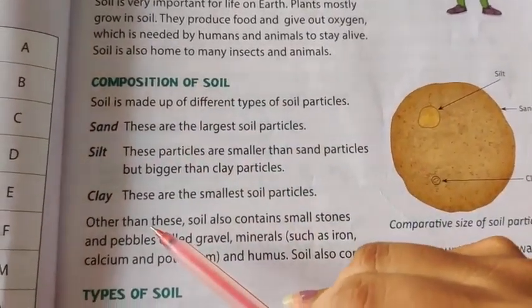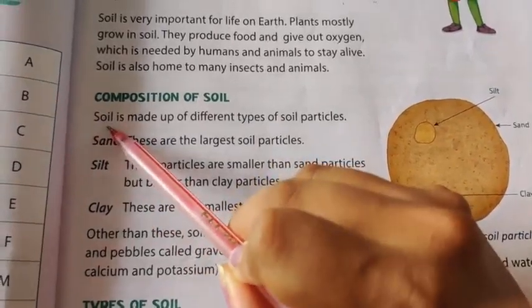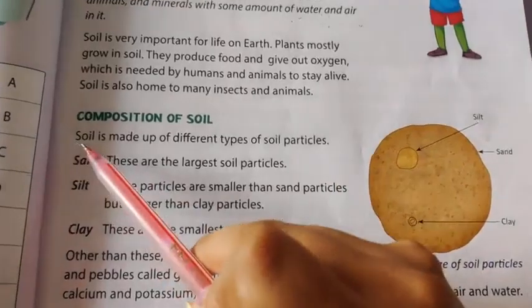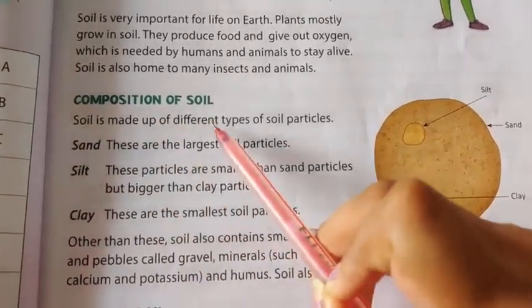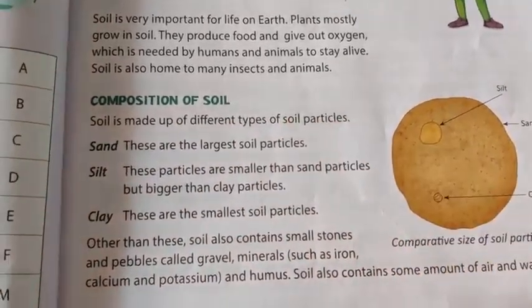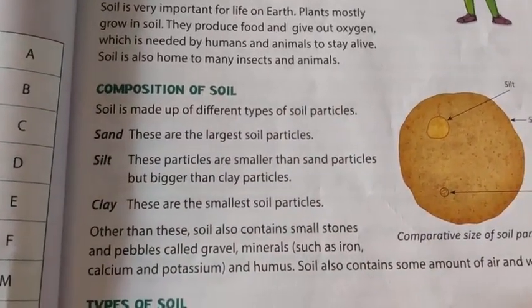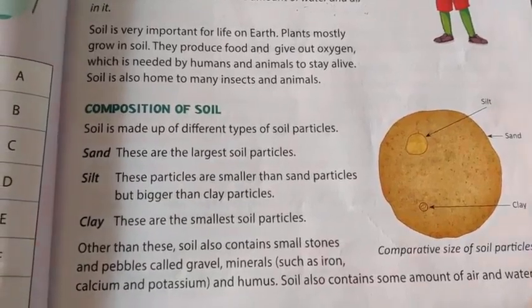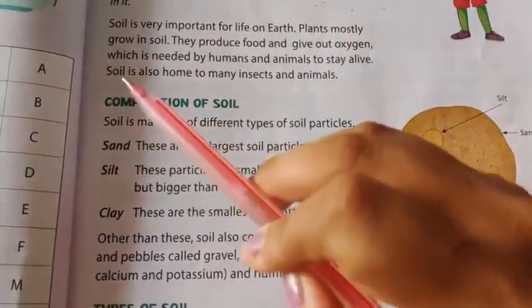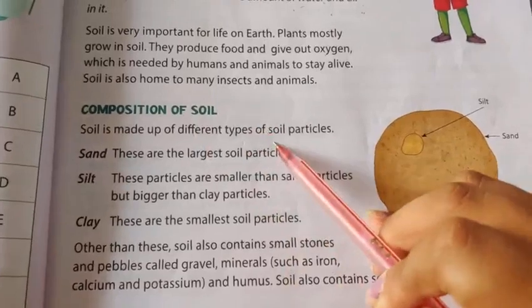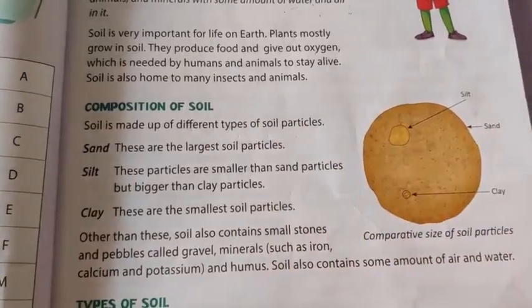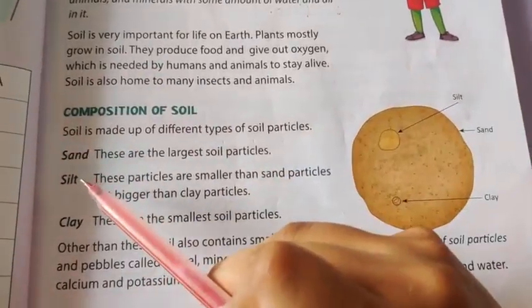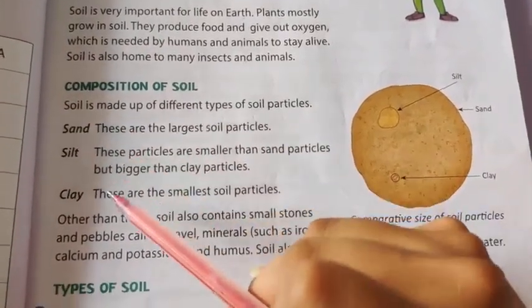So let's start. Okay. Soil is made up of different types of soil particles. Soil जो है वो कैसे बनता है? Different particles. When different particles come together, they form soil, right? So soil is made up of different types of soil particles. Soil के जो different types के particles होते हैं, उससे बनता है soil. So the particles are sand, silt and clay.